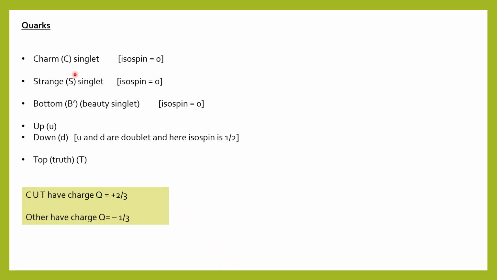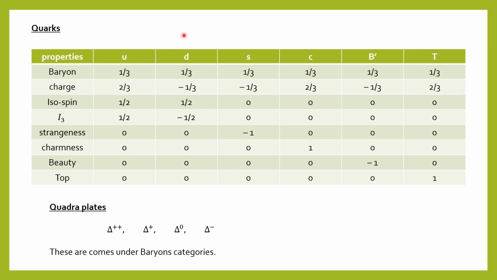Okay, then let's discuss the charge. We have charm, strange, bottom, up, down, and top. Among all these six quarks, C, U, and T have charge Q equals plus 2 by 3, and the others have charge Q equals minus 1 by 3. So C is the charm quark, U is the up quark, T is the top quark. These three quarks have charge plus 2 by 3, and the remaining, the strange, the bottom, and the down quark, have charge minus 1 by 3. Okay, remember it.